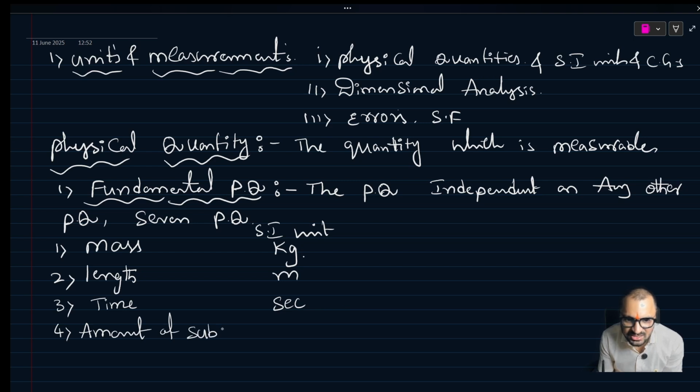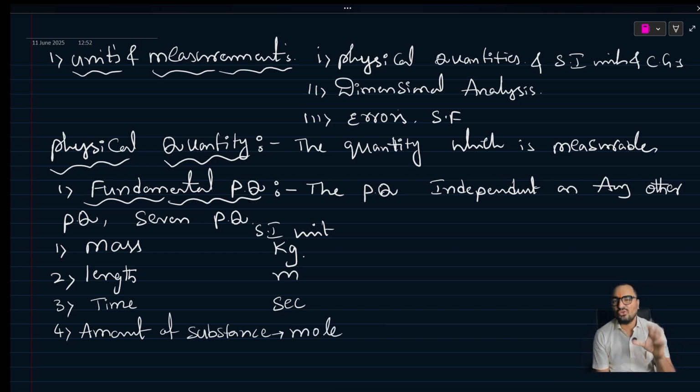Amount of substance is nothing but the amount of substance. You can see the quantity of liquids, how much quantity of liquid is there, and the quantity of fluid, especially gases, we can measure as an amount of fluid. So that we can take as a mole. Fluids means liquids and gases. Liquids we can measure in liters. Yes, obvious.